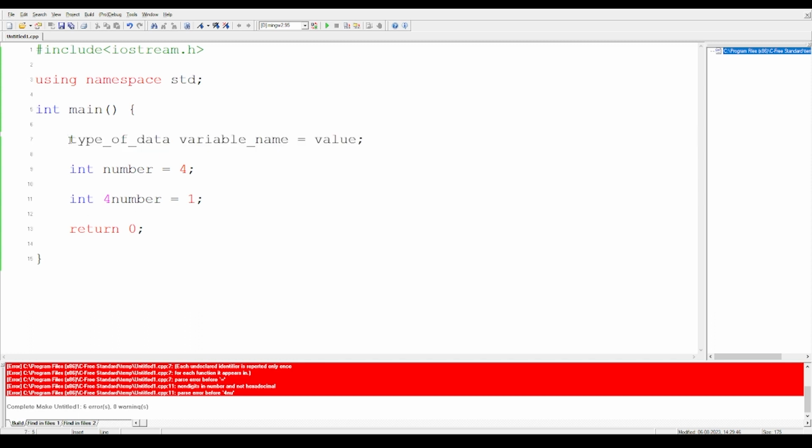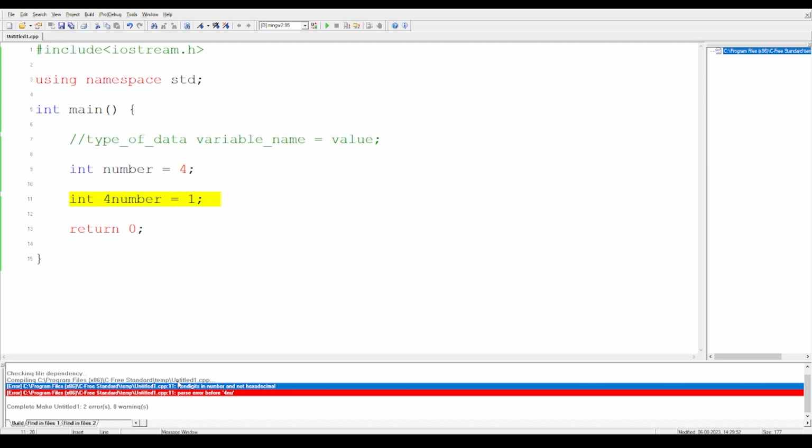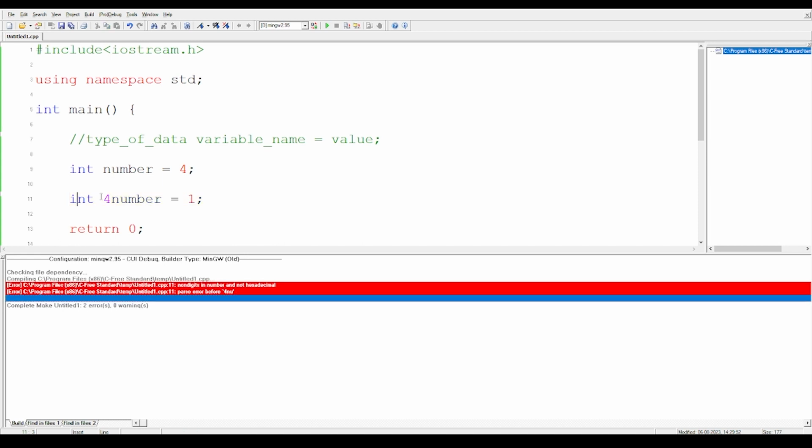Let me comment this particular line. Now you can see we have an error on this line. So it has shown me that I cannot write a variable of this particular name, 4number. So remember this point, that a variable cannot be started with a number. Or you can more precisely say, a variable name cannot be started with a number. That is the very first rule.